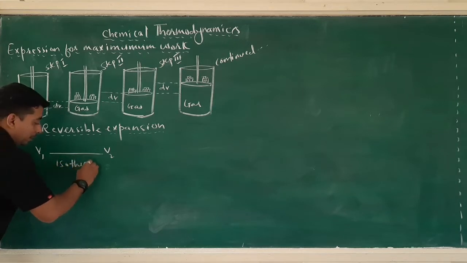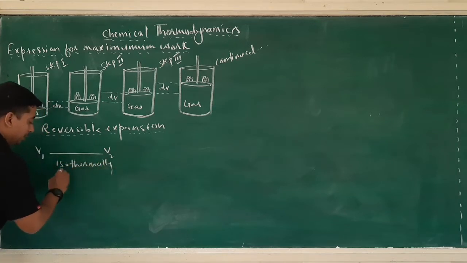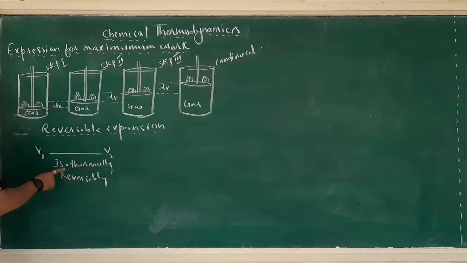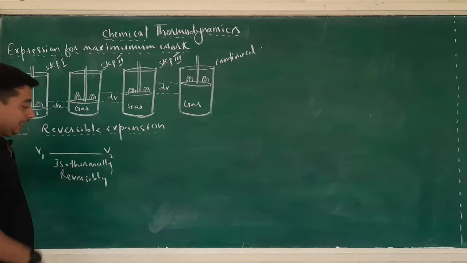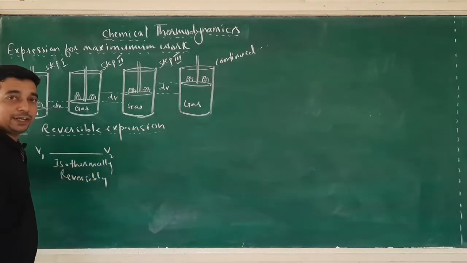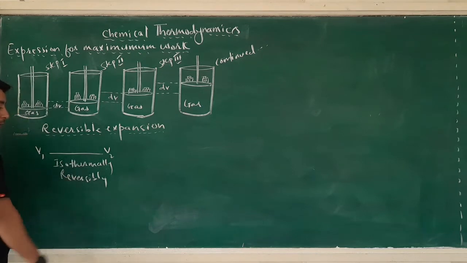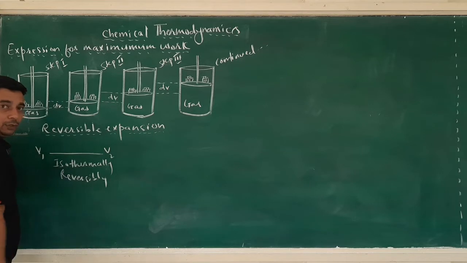Isothermally and reversibly means: isothermal means the process is isothermal, the temperature is constant, and reversible means there is an infinitesimal difference between the opposing force and driving force. The driving force is infinitesimally greater than the opposing force. That process is a reversible process. So this gas is expanding from volume V1 to V2.